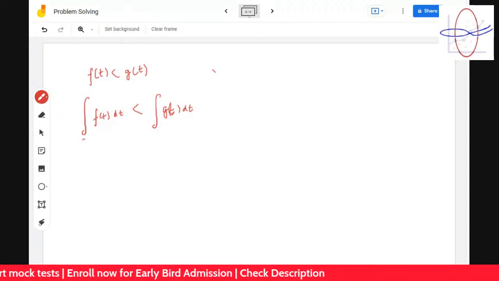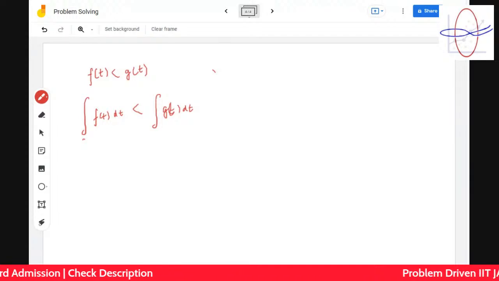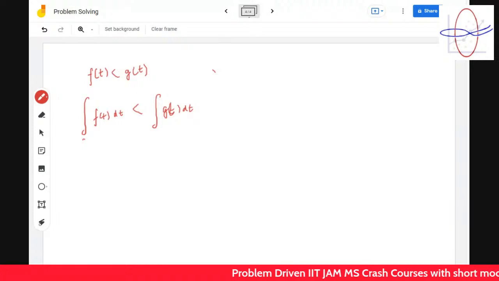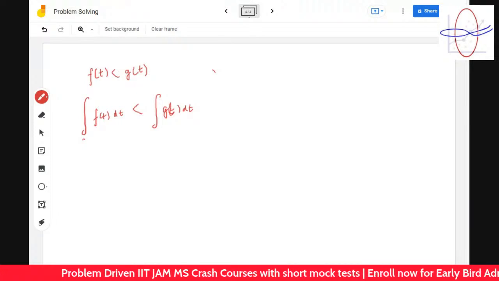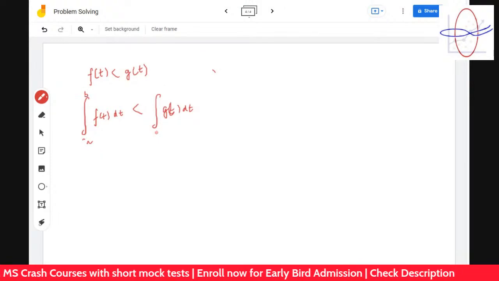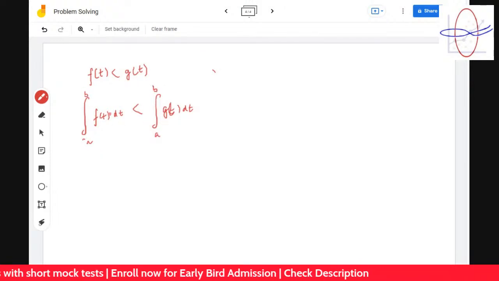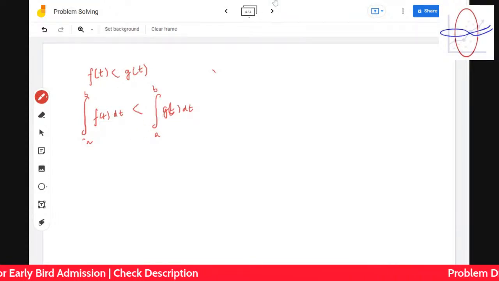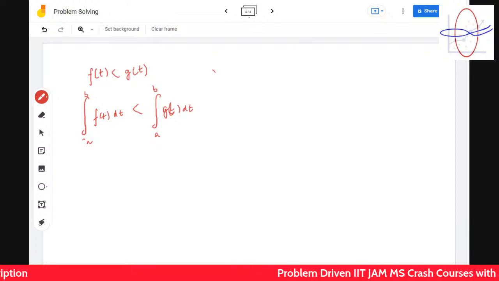These are things you should be knowing. So tell me, is this true always or not? We can take the previous example. Which example? No, understand, this is over AB, some interval that they defined. So tell me the example, Nikhil, what you want to mention, or which example you're talking about.